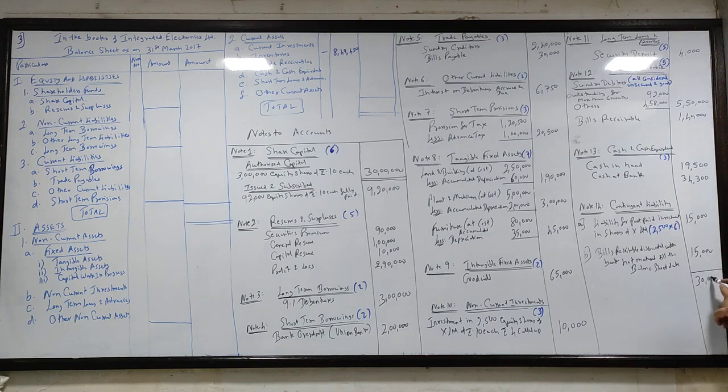15 plus 15, 30. ये note किधर भी नहीं जाएगा. It is presented below the balance sheet in the form of notes to accounts. Got it? I'll repeat again. यहाँ पे क्यों लिखा? अगर customer ने भर दिया, I don't have to pay. अगर customer ने pay नहीं किया, then I have to pay.